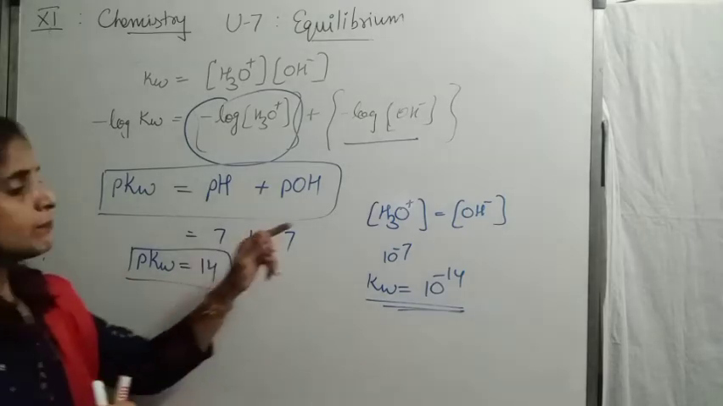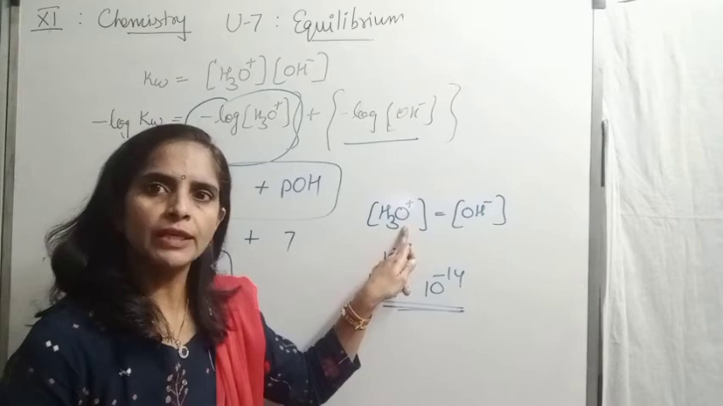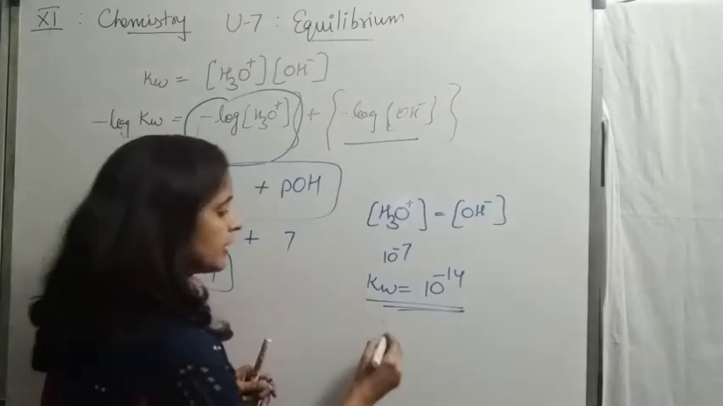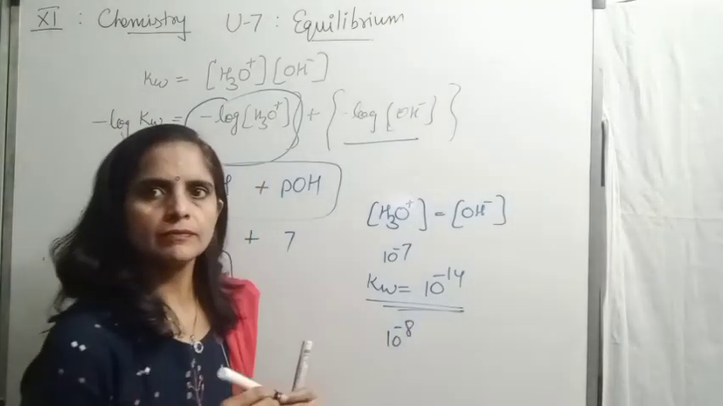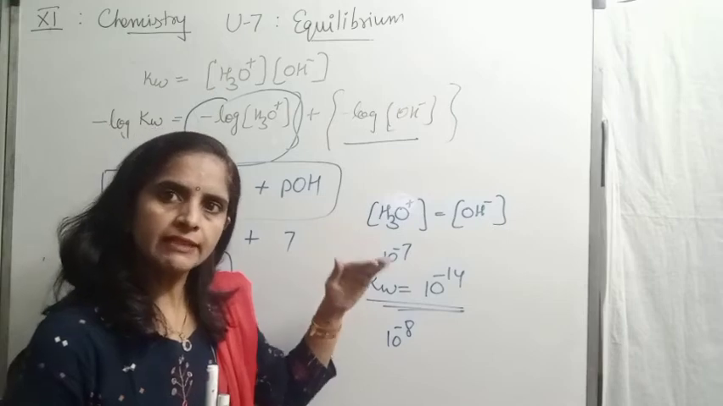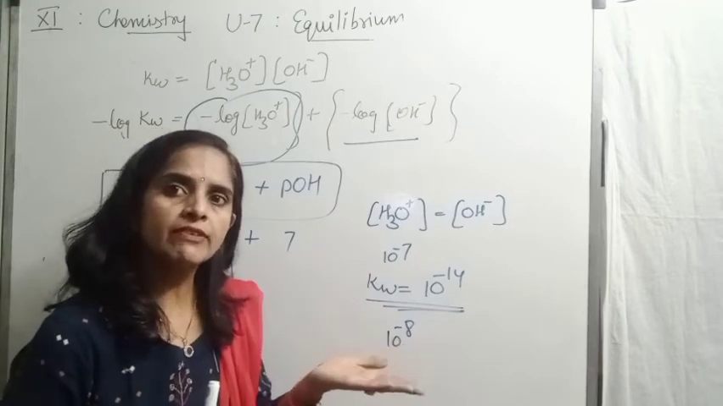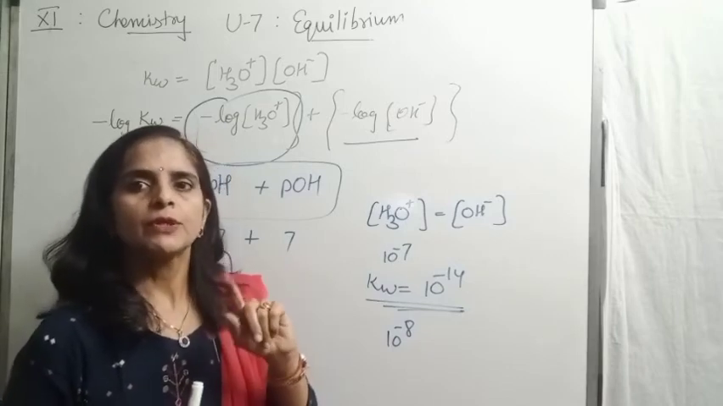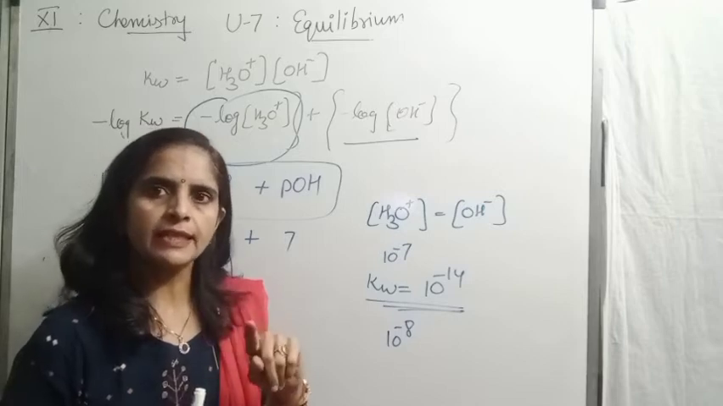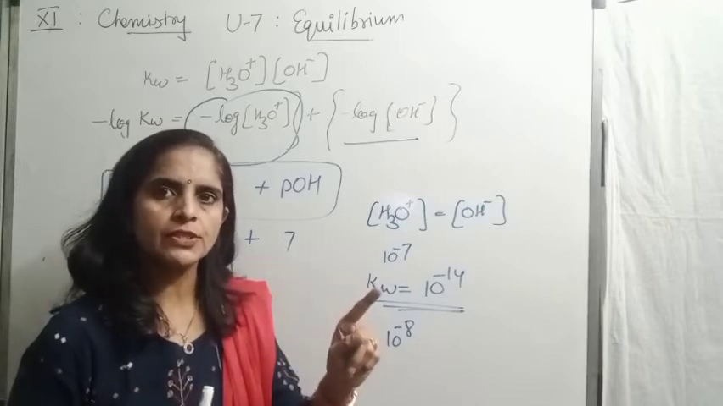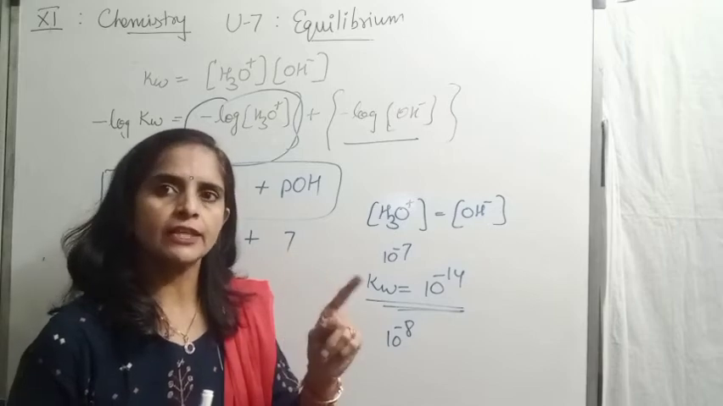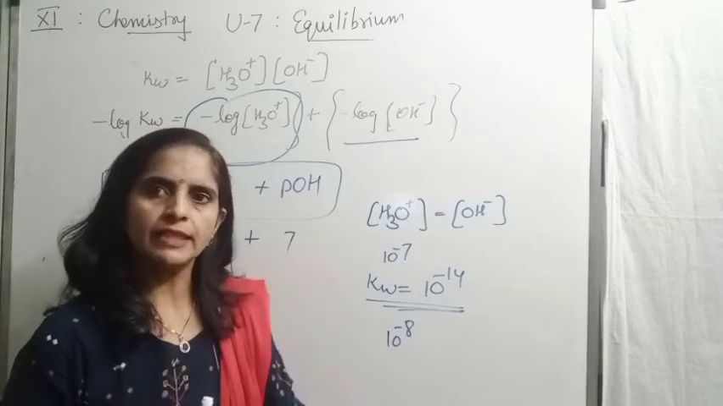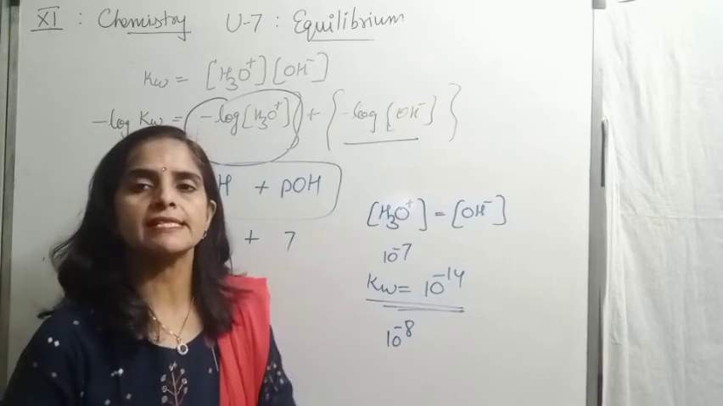Why is it so? Because if we change the value of hydronium ion, suppose I am taking the value of hydronium ion as 10 to the power minus 8. If I am decreasing the value of hydronium ion, hydroxyl will increase by the same factor to maintain the equilibrium. Because if you remember Le Chatelier's principle, it says that whenever we introduce any change, equilibrium will shift in the direction to nullify that change. So if the value of hydronium will decrease, hydroxyl would increase by the same factor.